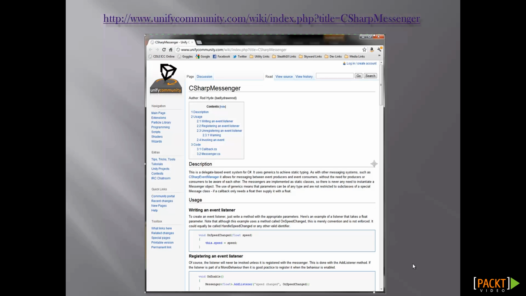There is a built-in messaging system in Unity as well. It's a bit constrained, which is why I recommend using your own solution. But the next time you're looking at the Unity script reference, you might want to look up send message upwards, and broadcast message. They'll get the job done, and that could save you the trouble of having to write a better system on your own. But, for what it's worth, we won't need any sort of messaging system for our game.